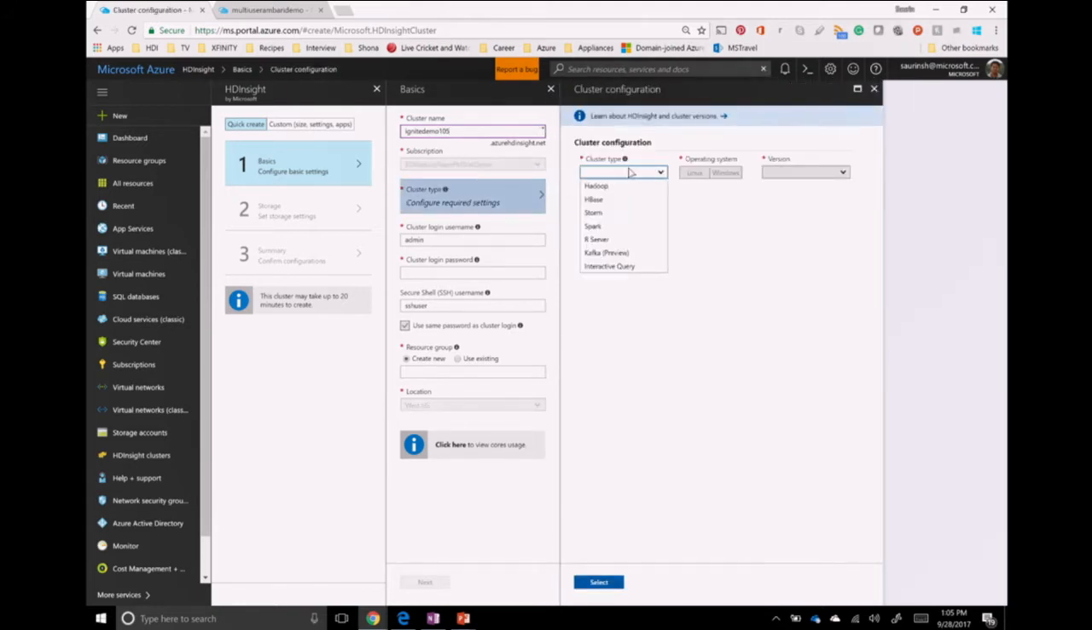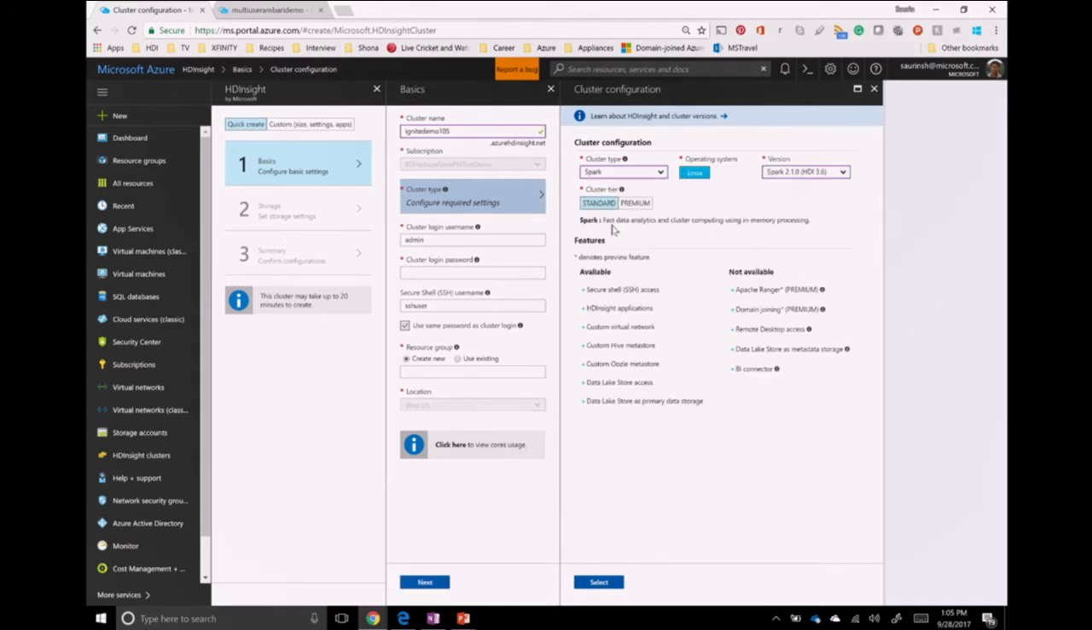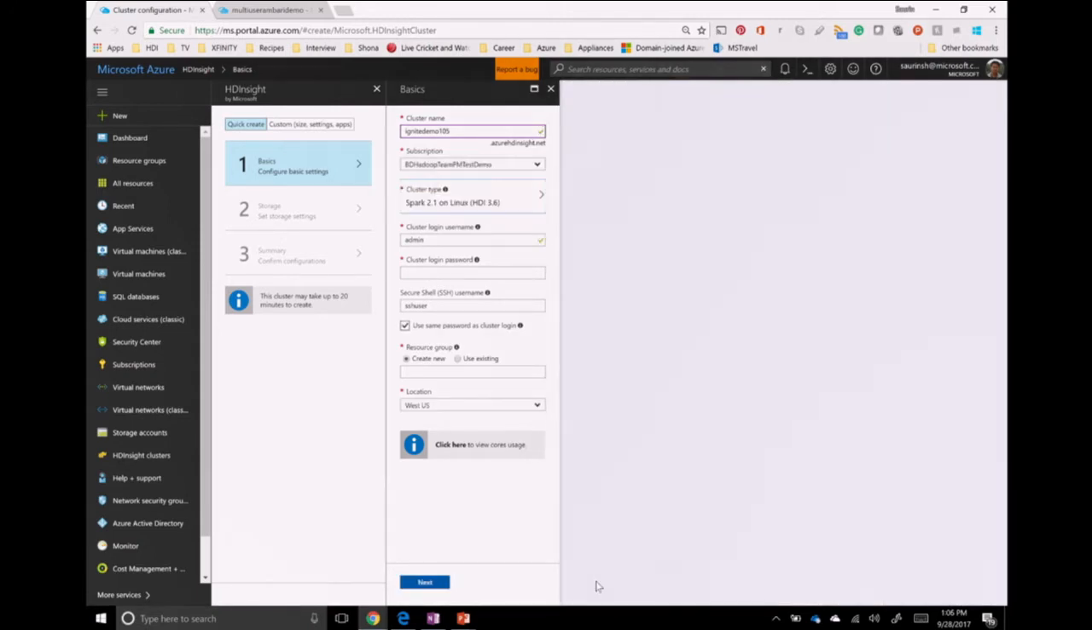My subscription. And in the cluster type, there are various cluster types available. I'll choose Spark. This is the most popular cluster type. And then it asks me for an admin username and password, so let me just give some admin username and password. I can use my existing resource group. And that's it. Only so much information is needed on step number 1.